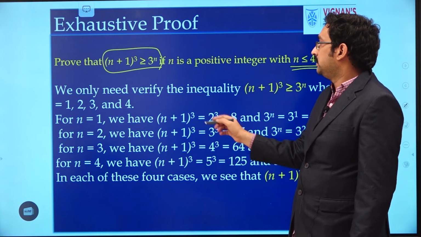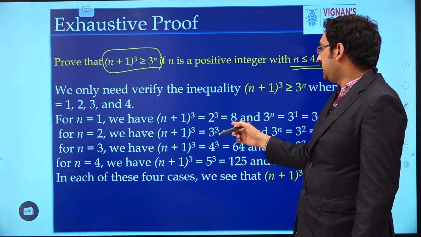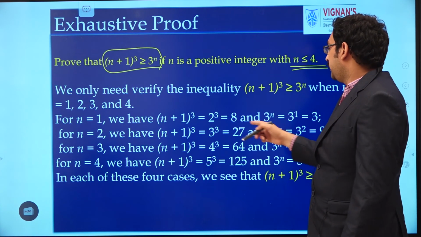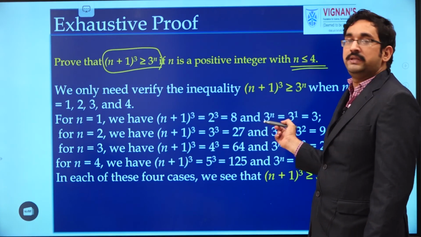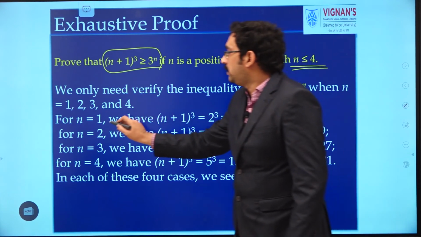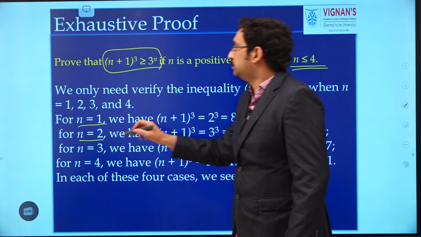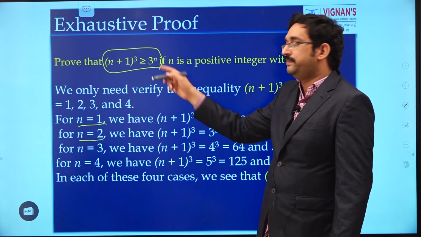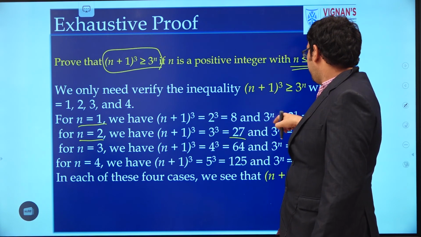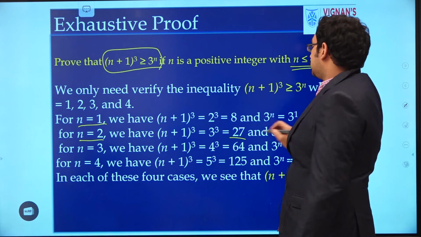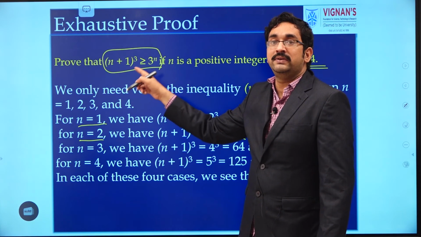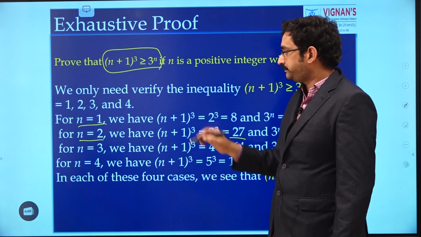See, n equal to 1: then (n+1)^3 equals 8, and 3^1 means 3. 8 ≥ 3. So for n equal to 1, the condition is satisfied. Now take n equal to 2. 2 plus 1, 3 cube means 27, and 3 square means 9. So the second case also, 27 ≥ 9.